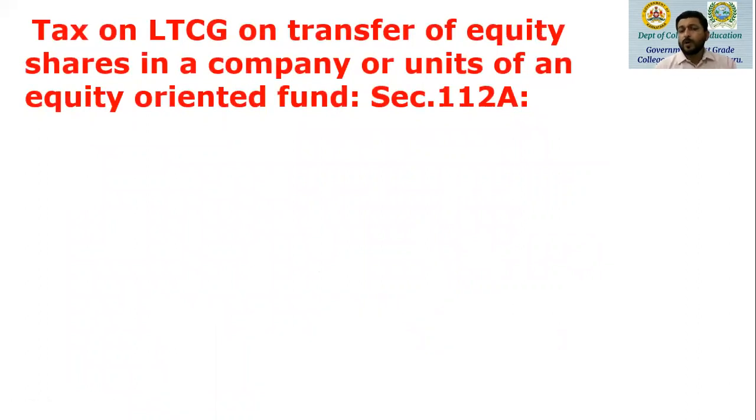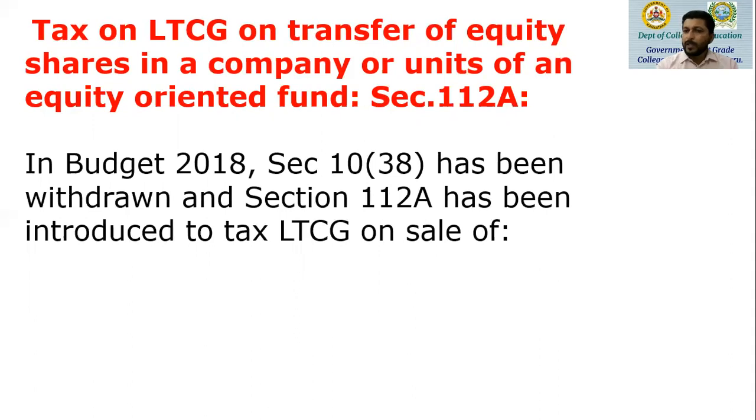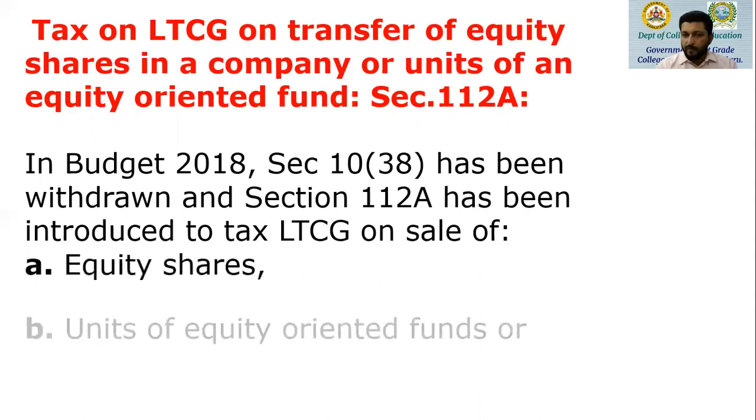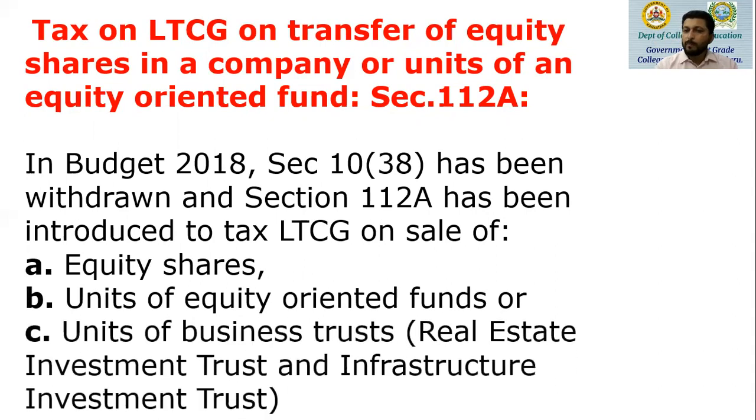Now, tax on long-term capital gain on transfer of equity shares in a company or units of an equity-oriented mutual fund is covered under section 112A. In Budget 2018, applicable for the previous year 18-19, section 10(38) has been withdrawn and instead section 112A has been introduced to tax long-term capital gain on sale of equity shares, units of equity-oriented mutual funds or units of business trust, that is, REIT, real estate investment trust, and infrastructure investment trust.